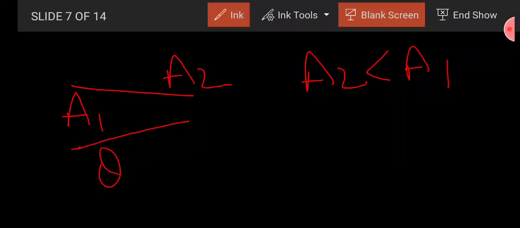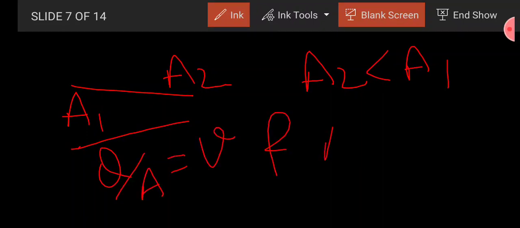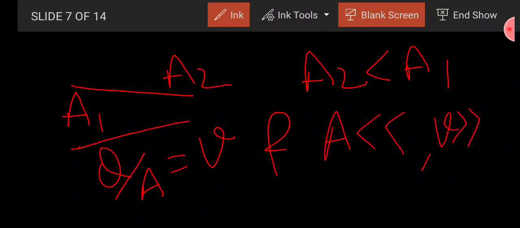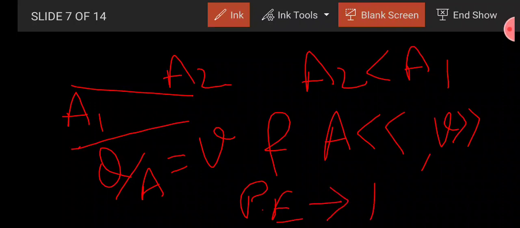So we know that Q by A is equal to V, and if the area starts decreasing, then V starts increasing. And if V starts increasing, then you can say that the pressure energy will start converting into kinetic energy, or you can say that the pressure energy will be converted into kinetic energy.